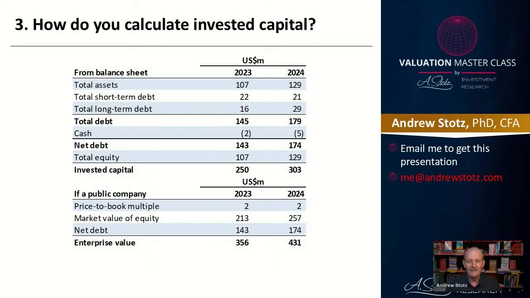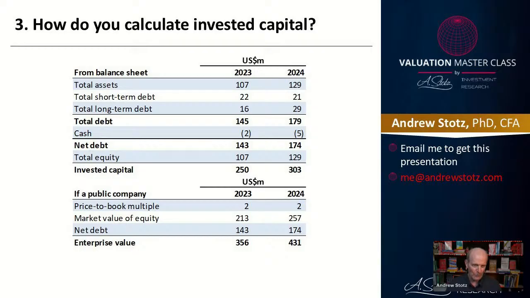Okay, how do you calculate invested capital? I've taken the balance sheet of that company and I looked at the total assets, which were 107 million and 29 million. And then I said, well, there's short-term debt and there's long-term debt. That adds up to, oops, my calculation is a little bit wrong there. Actually, the combination of short-term and long-term debt adds up to, so my calculation is wrong in this one, and I'll fix it in the presentation. You just send me an email and I'll fix that.